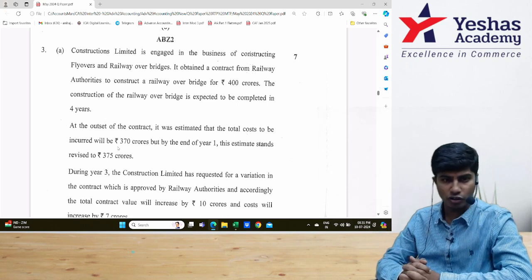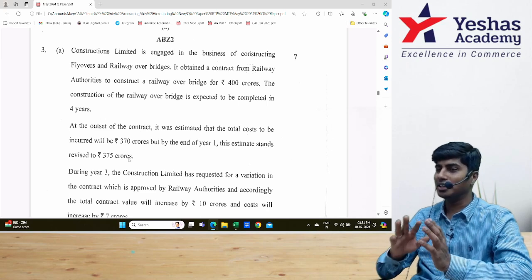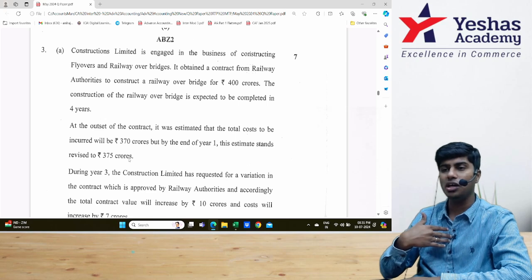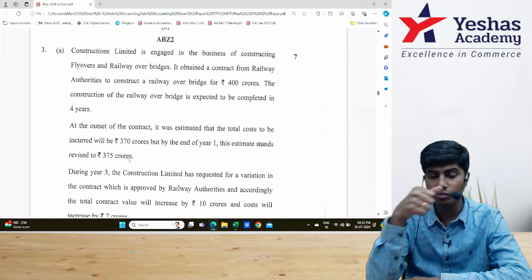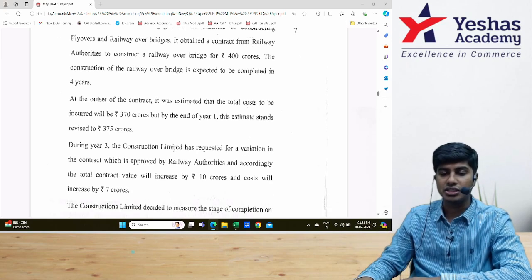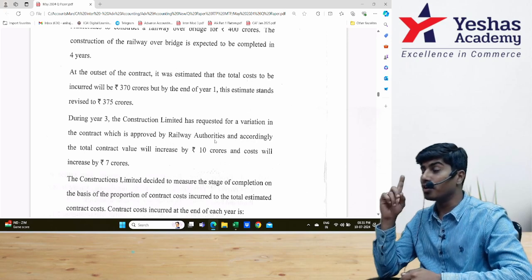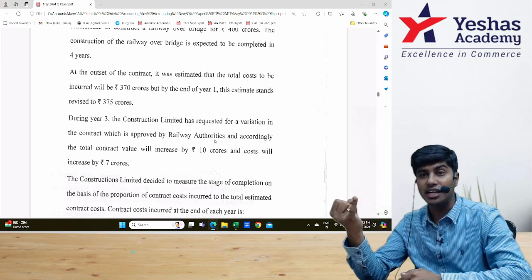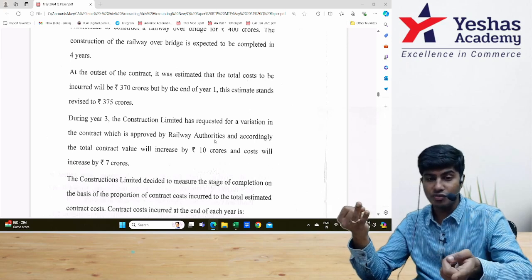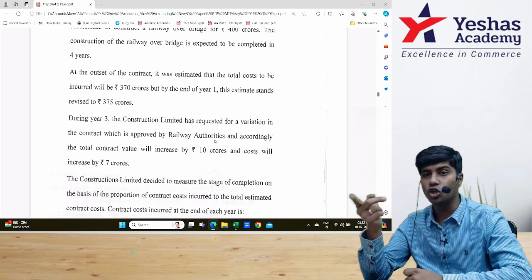This might be subject to a lot of variations. At the end of year 1, the estimate stands at 375. By the time we finished the first year, we estimated the cost to be 375. So first year cost itself is 375, not 370. Understood? Then during year 3, Construction Limited has requested a variation in the contract, which is approved by the railway authorities. I told you, when we were considering the consideration for a construction contract, any incentive, any variation, all of this should be considered. And if there are any penalties, they should be deducted.